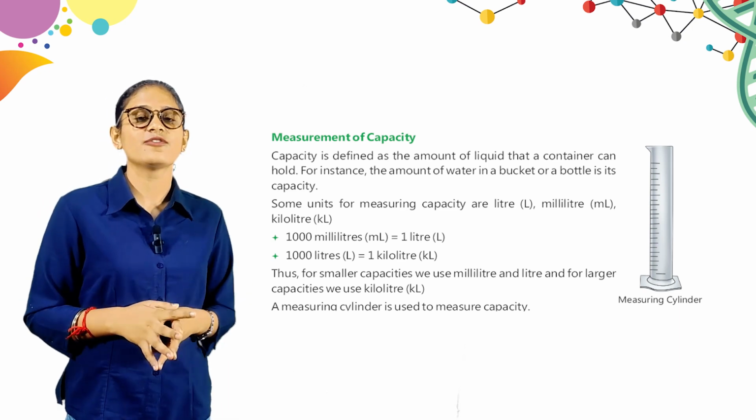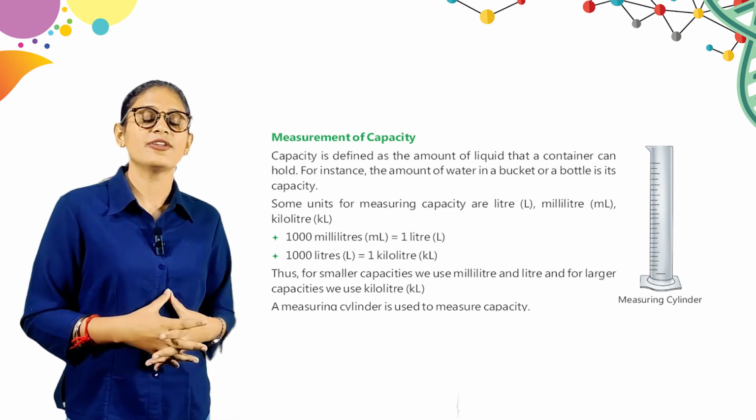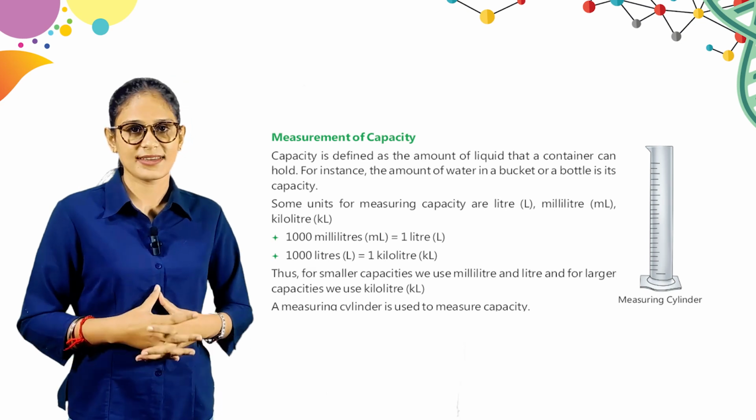A measuring cylinder is used to measure capacity. और एक measuring cylinder यूज होता है किस लिए? कैपेसिटी को मेजर करने के लिए.